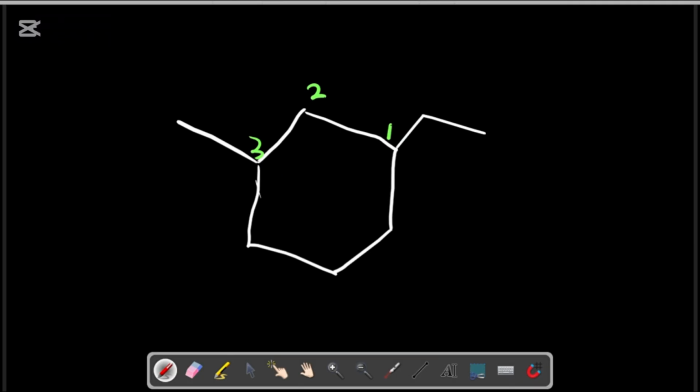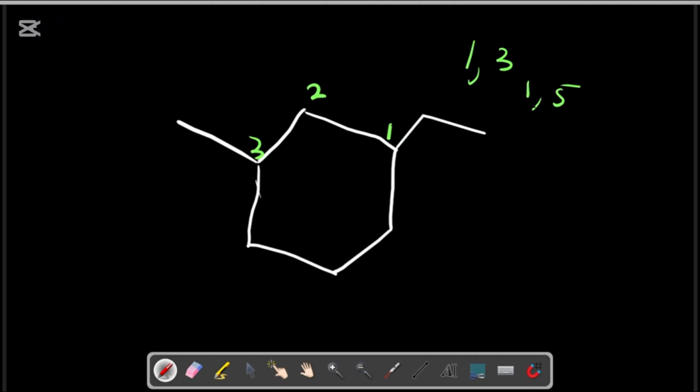The reason is we have to give the compound the lowest possible numbers. Some people think of starting this way, which is wrong, because if you start this way you end up having 1 2 3 4 5, so you end up having 1 and 5 instead of 1 and 3.